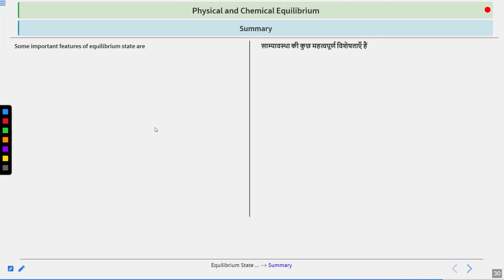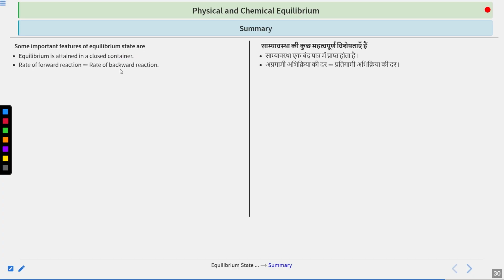Now let us sum up all the things that were studied till now through a summary. Some important features of equilibrium: equilibrium is always attained in a closed container, and in this case the rate of the forward and backward reactions is the same, and the concentrations of reactant and product become constant. Clear? These are the important features of equilibrium.